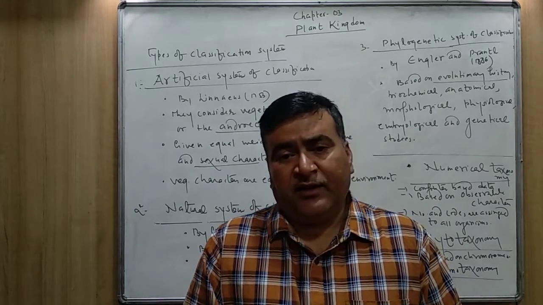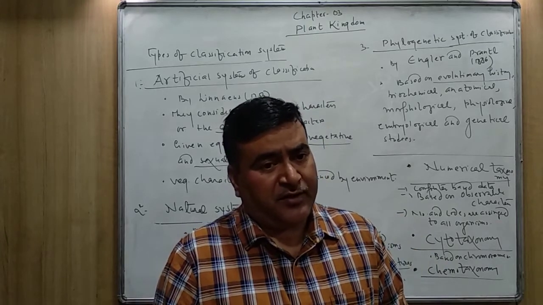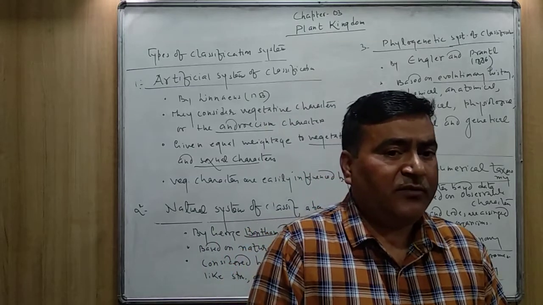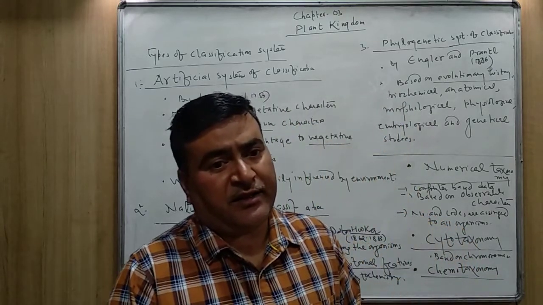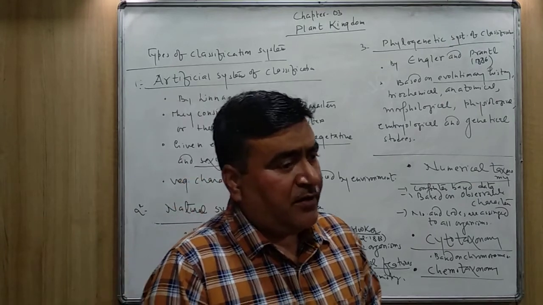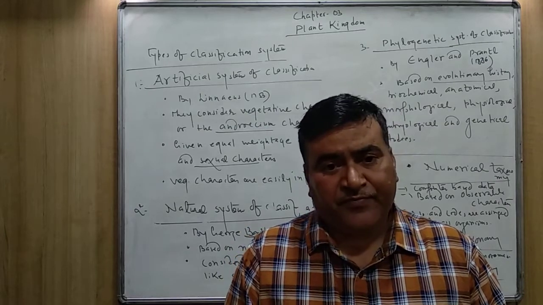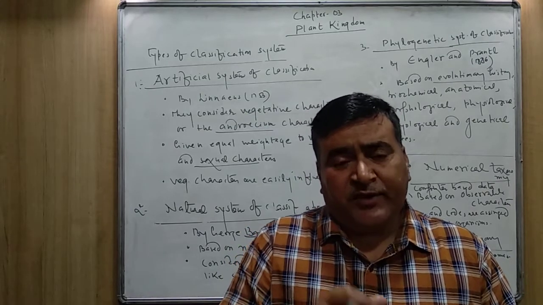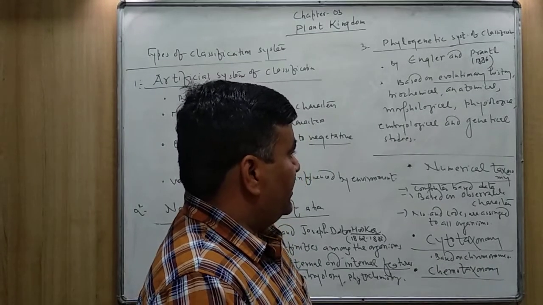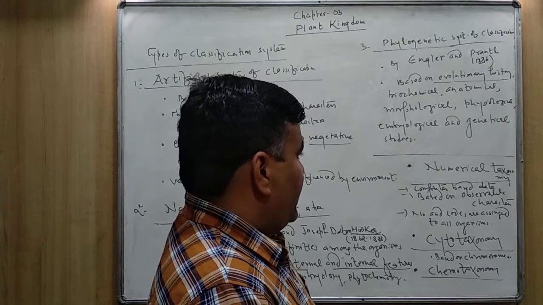These observable characteristics may be fed into the computer, and accordingly we can get the answer in which taxa that particular plant belongs. So it makes the classification system easier also.